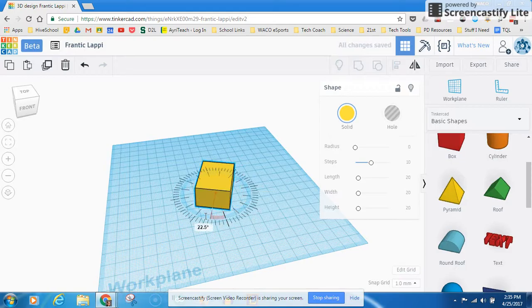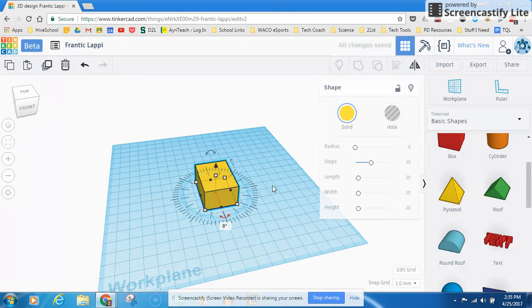Now you'll notice it's kind of like jumping around as I rotate. That's all dependent on where your mouse is at. So if you're inside, it's going to jump at about 12.5 degrees or something like that. And then if you go outside, it's going to go by every degree, so you can be really precise. So you can either go by chunks, which makes it nice to go 90 degrees and things like that, or you can go out and rotate it as much as you want.